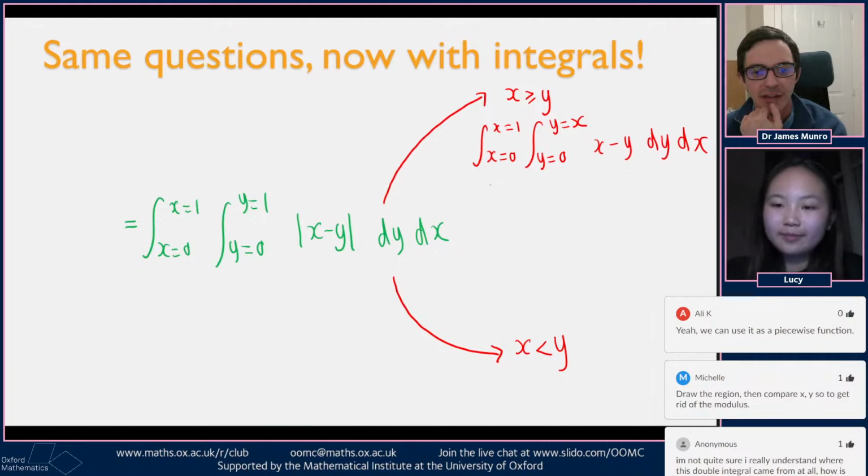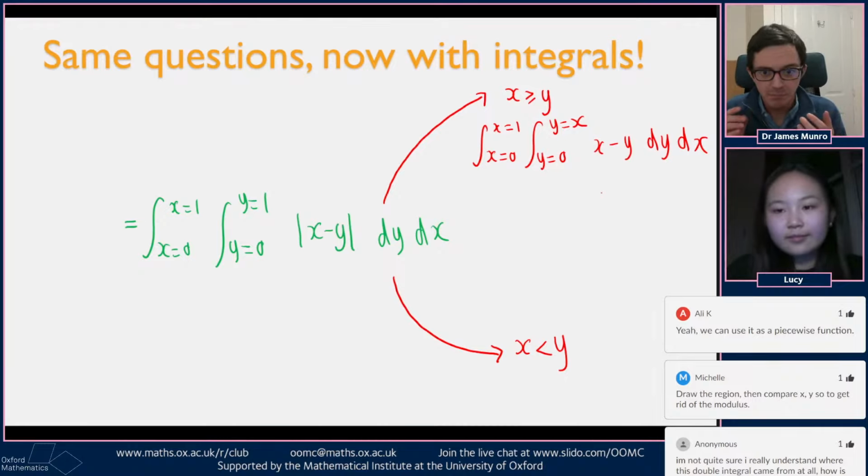I want to say, okay, I've got this absolute value sign, it's a real pain, I don't know any rules for integrating absolute value sign stuff, but if I just take my y integral, the limits on my y integral, and I stop when I get up to x, then I know what's going on in there. y is small, so the absolute value of x minus y is just x minus y. That's an integral I can do. It's a double integral thing, and there's some different terms going on. I've got to integrate with respect to y and then with respect to x, so it's a little bit of a pain, but there's something I can do.